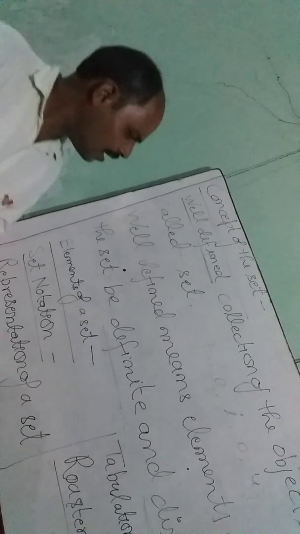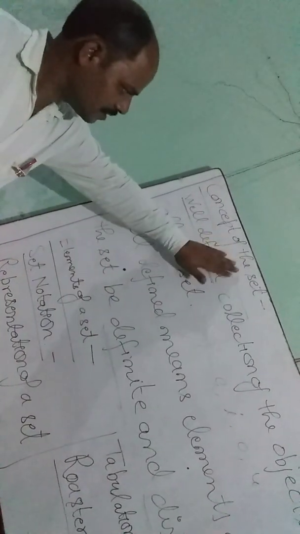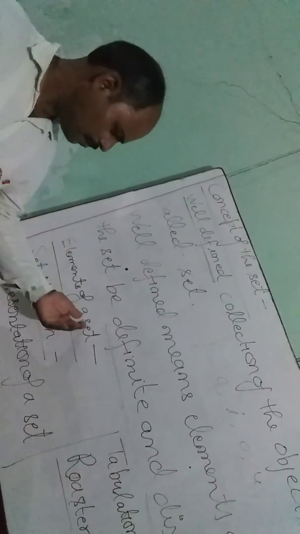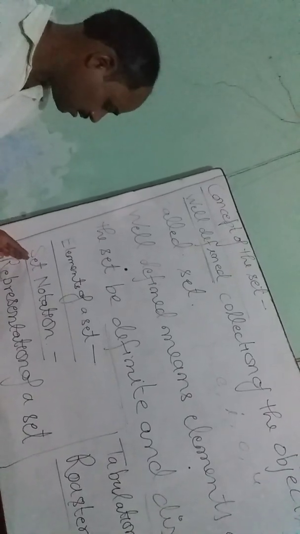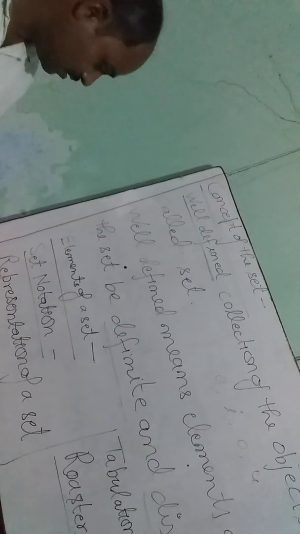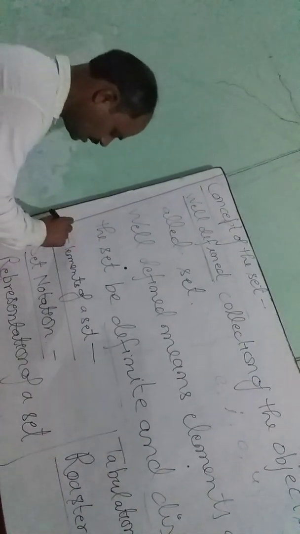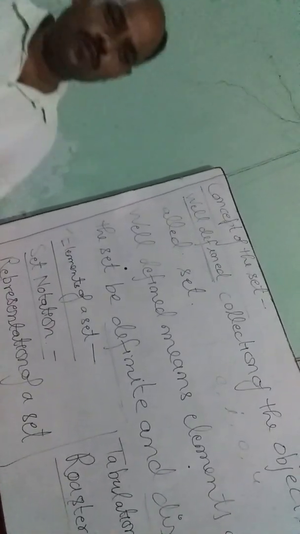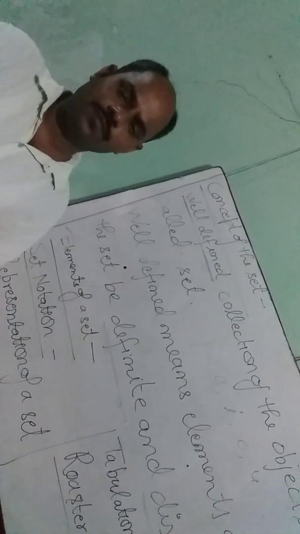Now, this is the concept of the set. Now I take some other parts of the set: elements of the set, notation of the set, and representation of a set. First we choose the elements of the set. The things from which the set is formed are called elements of the set.